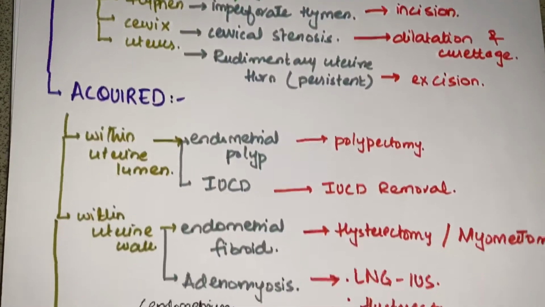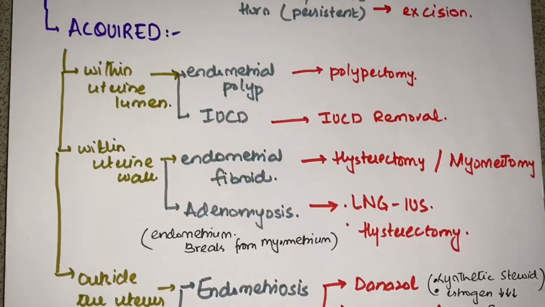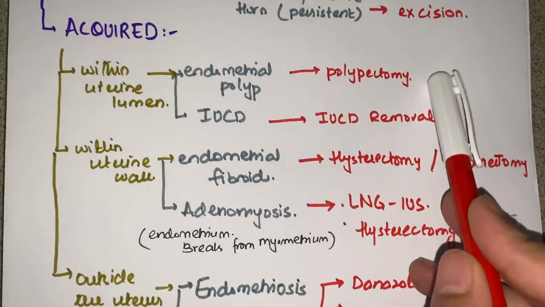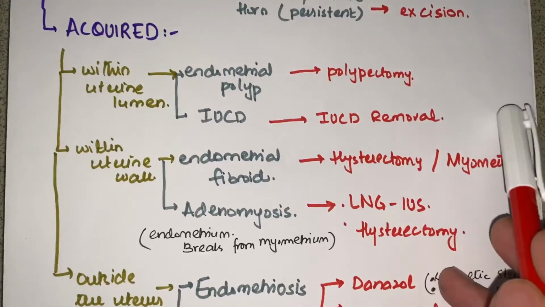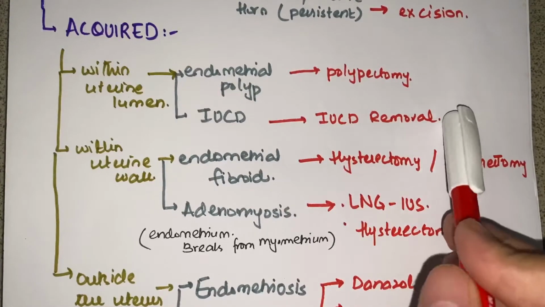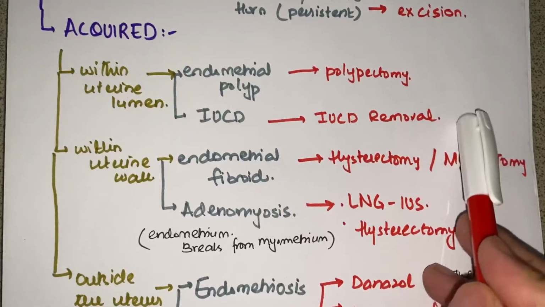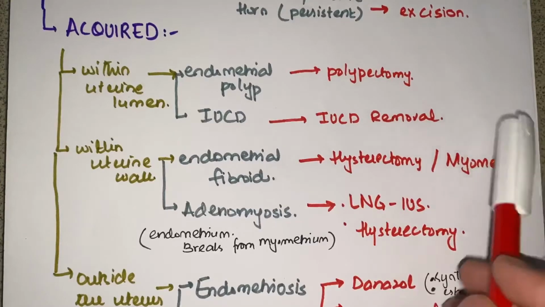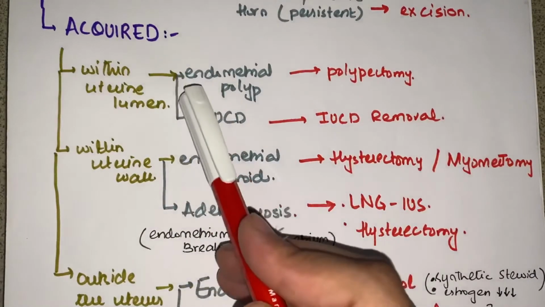Now moving on to the acquired causes of secondary dysmenorrhea. I have divided the acquired causes into three major parts. If you consider a uterus, you have some structures present within the uterine lumen, then there is the area of the uterine wall, and then there is the area outside the uterus. So these are my three classifications.